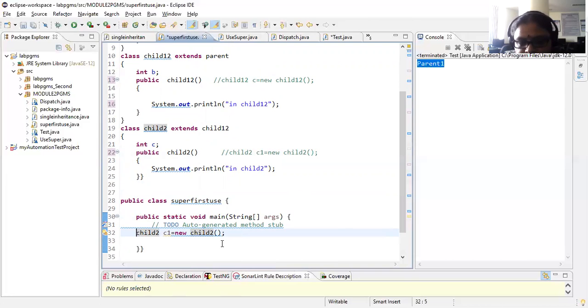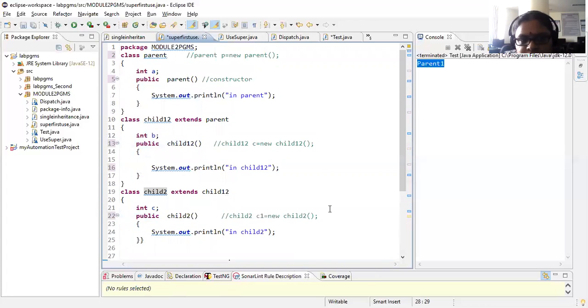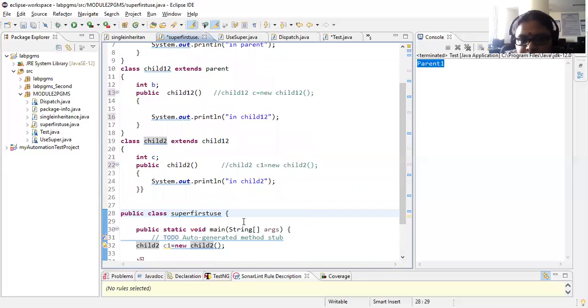I'll be creating the instance of the child class and I'll be invoking the parent class properties as well, because your child class consists of the complete copy of the data. Now what is the problem here? And you can see that I didn't use any super keyword here till now. But you tell me how I'll be calling.